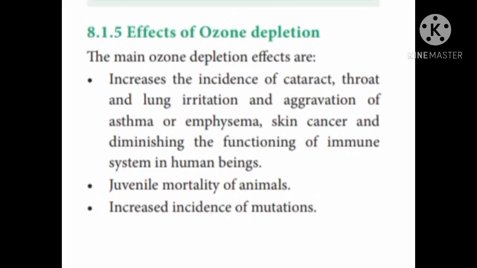Let's see the effects: increased incidence of cataracts, eye problems, throat and lung irritation, aggravation of asthma, emphysema, skin cancer, diminishing function of the immune system, juvenile mortality of animals, increased incidence of mutation. Apart from that, there are many other effects of ozone depletion also.